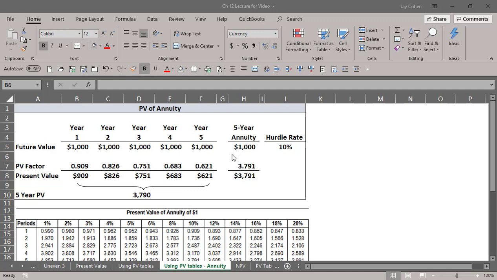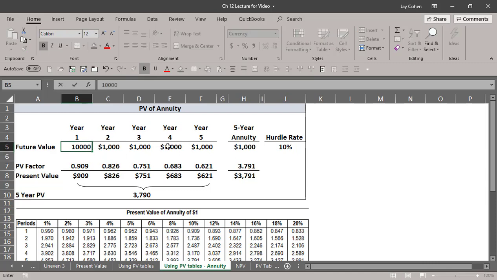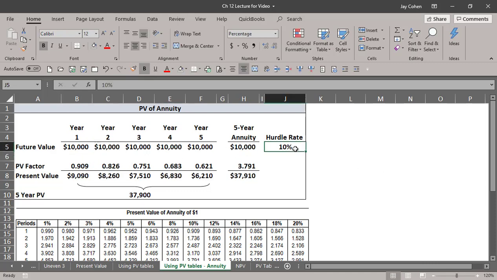So let's try some different amounts. Let's say I put in $10,000 as the future value, and our hurdle rate is 8%. That means I would pay $92.60 for the 10,000 in year 1, all the way down to only $68.10 for the 10,000 at the end of year 5. If I add all of these together, I would pay $39,930. Remember, I'm getting $50,000. For that $50,000, I'm willing to pay $39,930. If I do that, I will have earned my 8%.